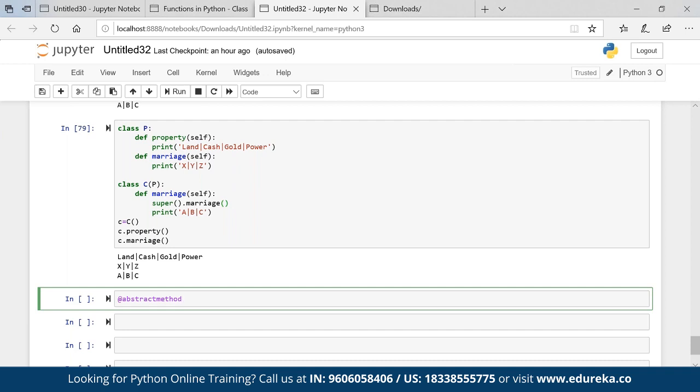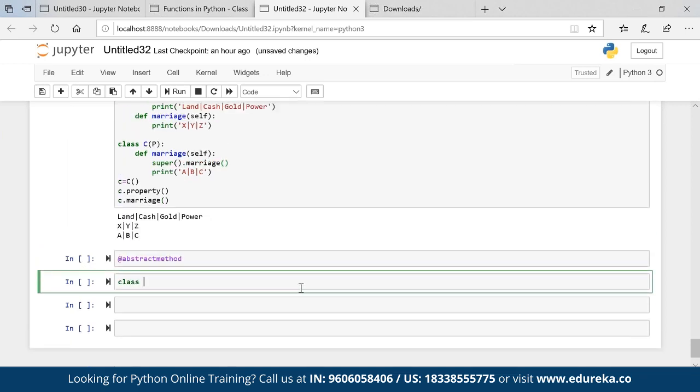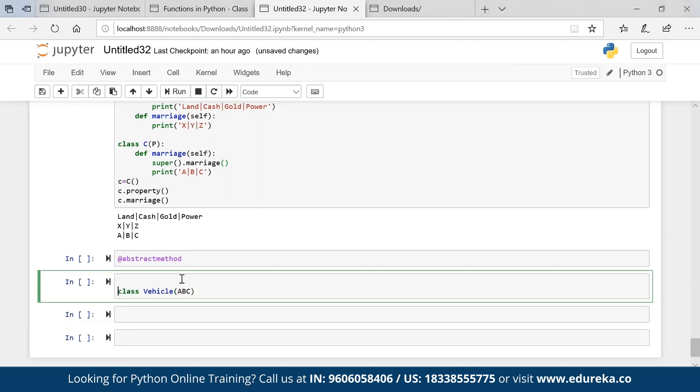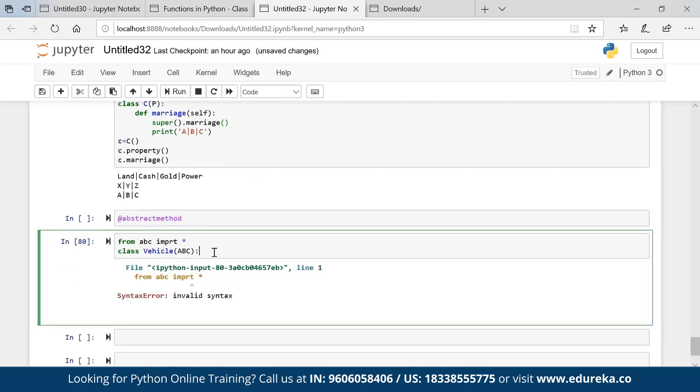Let's say there is a class called Vehicle. Okay, and obviously I have to use the ABC module if I want to use the abstract method. And to use this ABC, you have to write from abc import star. Okay, obviously a syntax error will come, I'll just clean that. You can see that it is ABC colon.